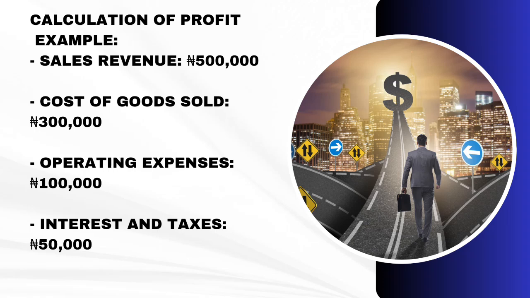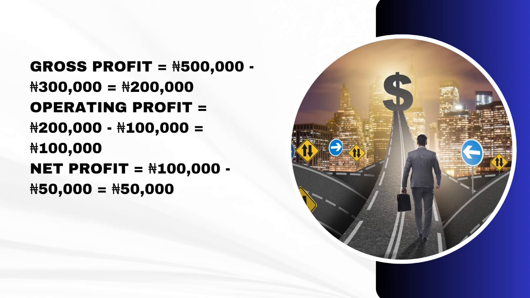Interest and tax 50,000 naira. Can we begin the game? Gross profit is equal to 500,000 minus 300,000 naira, which will give us what? 200,000 naira. This means that our operating profit is 200,000 naira minus 100,000 naira. That will give us 100,000 naira.